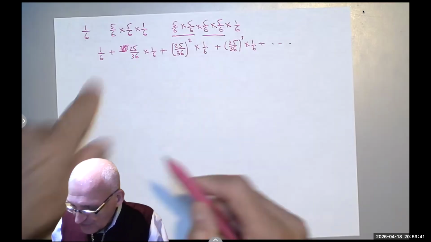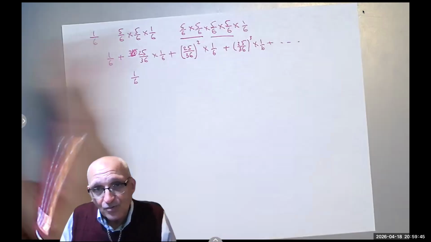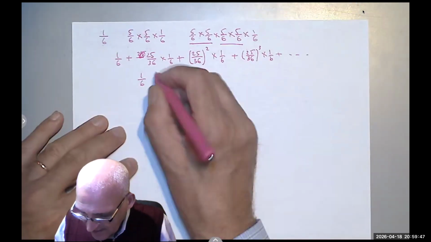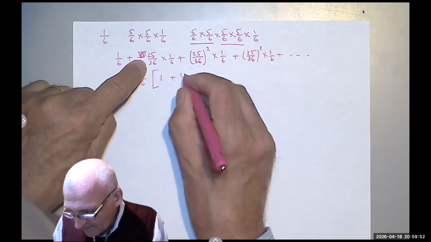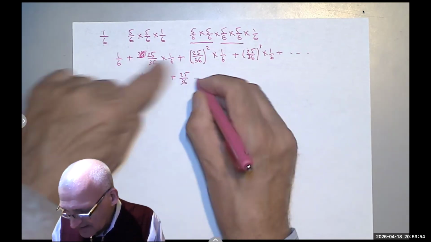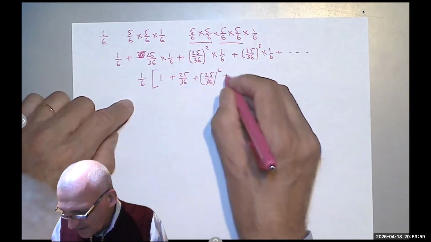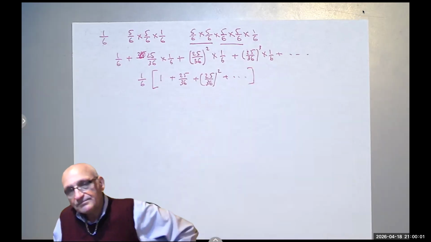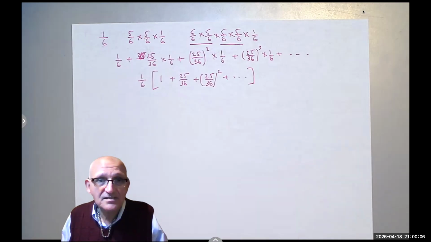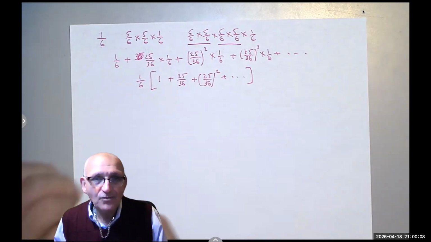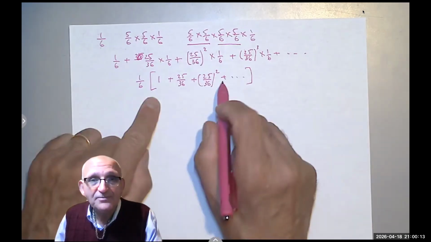First of all, if I pick 1/6 out as a factor, I will get 1 plus 25 over 36 plus 25 over 36 squared plus till infinity. We learned that if we have a geometric series and the multiplier is less than 1 and it's an infinite series, it sums up to what?